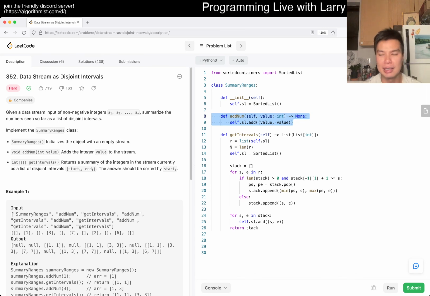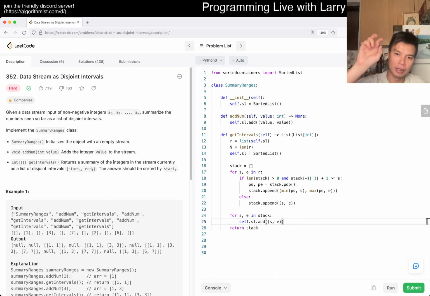The reason for this is that when you add a number as a single interval, it can only be merged once, right? And otherwise this takes linear time anyway, because you just have to print it out. So you can't really do better than that. And the log n gets amortized because each number can only be added once, obviously, and also removed and merged once.